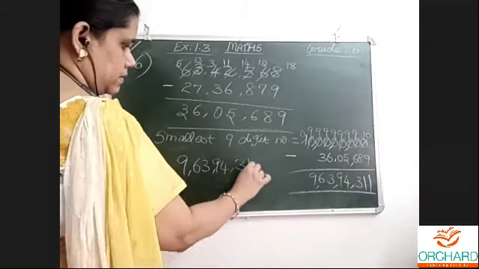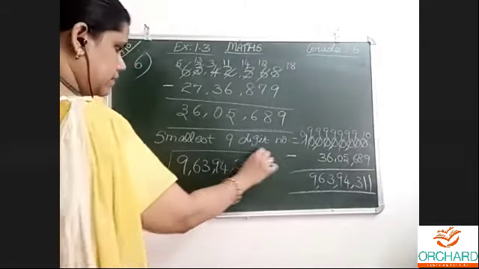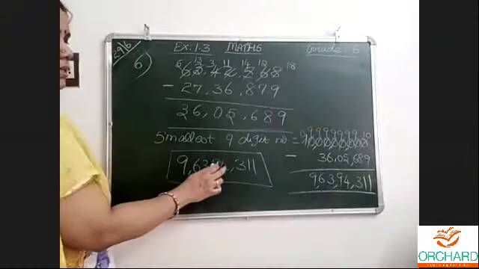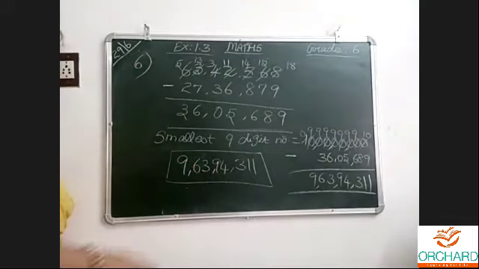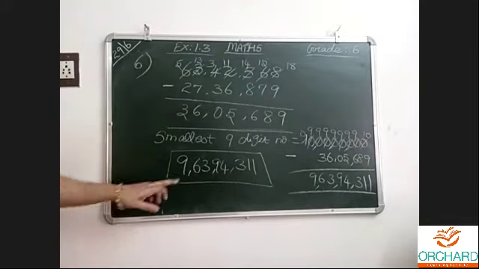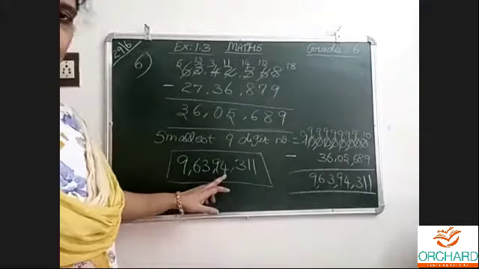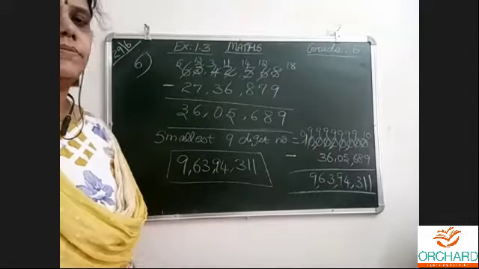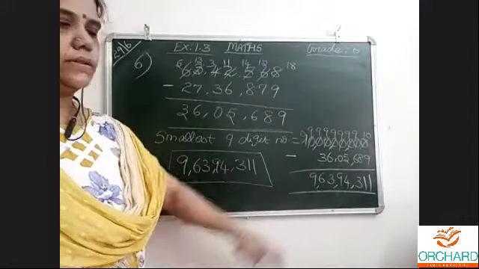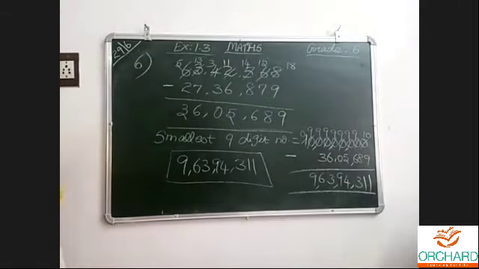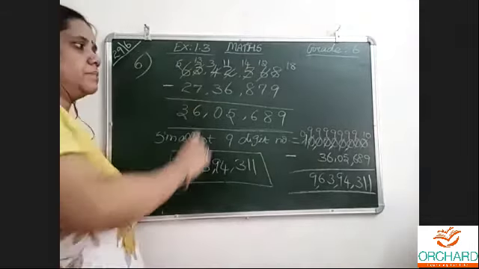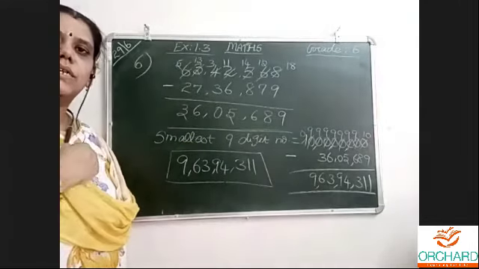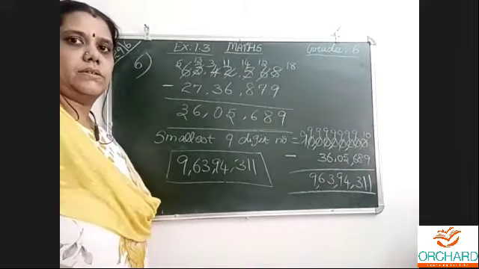That is 1, 10, 100, 1,000, 10,000, lakhs, 10 lakhs, crores: 9 crores, 63 lakhs, 94,311 after subtraction. What they are telling? First they have given the numbers. They have told us to do subtraction.